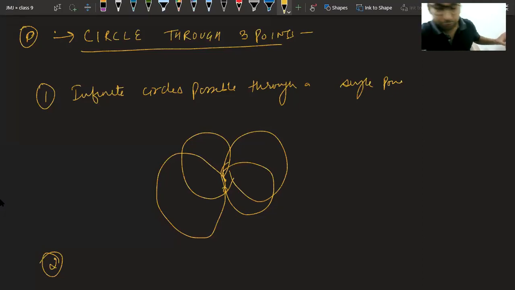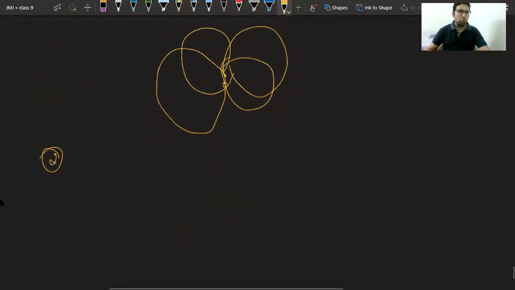All of you open your book on page number 174. You can see there is a diagram, figure 10.17. Here you can see that you can have many circles, in fact infinite circles, passing through 2 points. So 2 points are also not enough to get a unique circle.